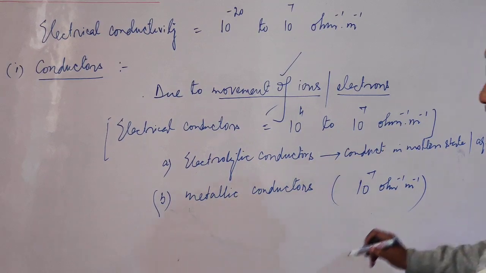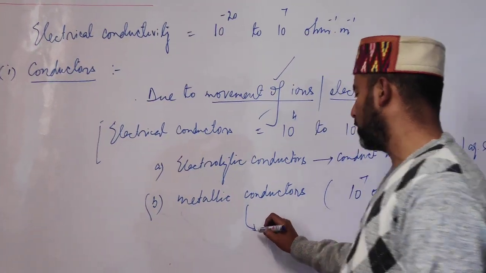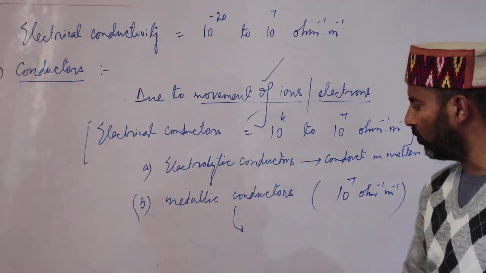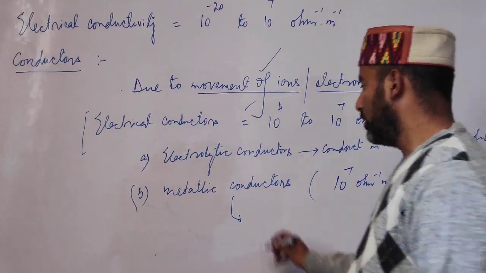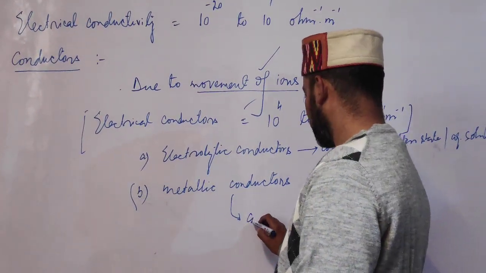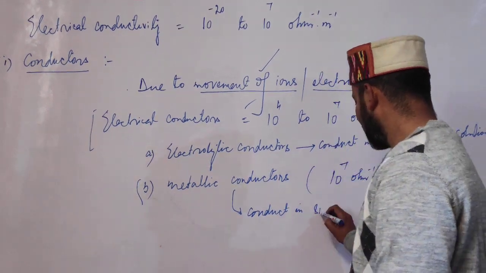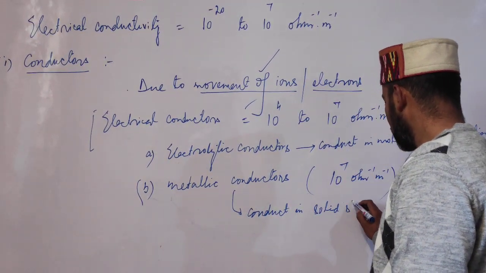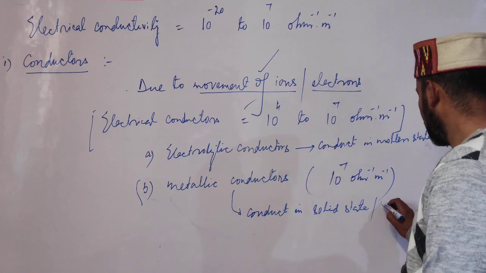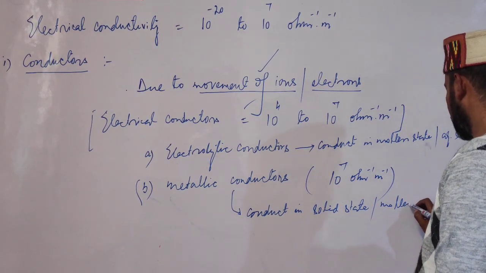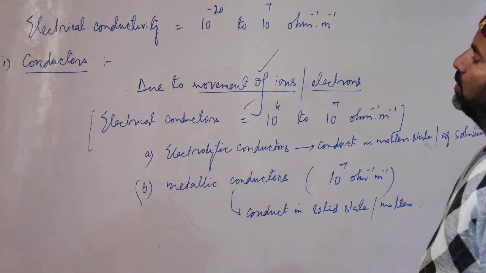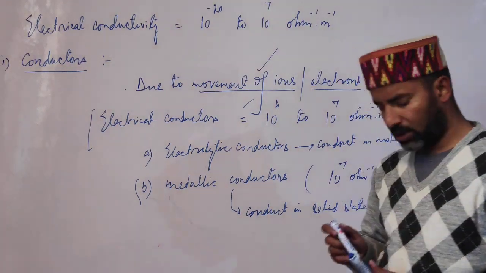Whereas metallic conductors, which conduct electricity due to the movement of electrons, conduct electricity in solid state or molten state. So students, this was about conductors.